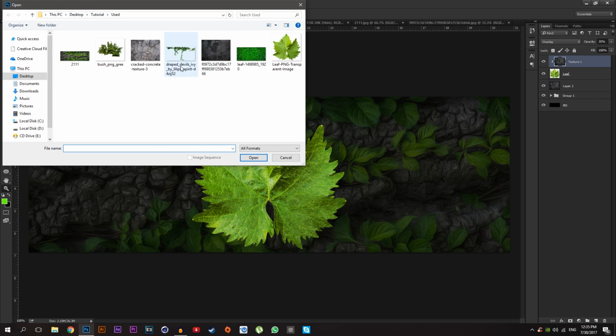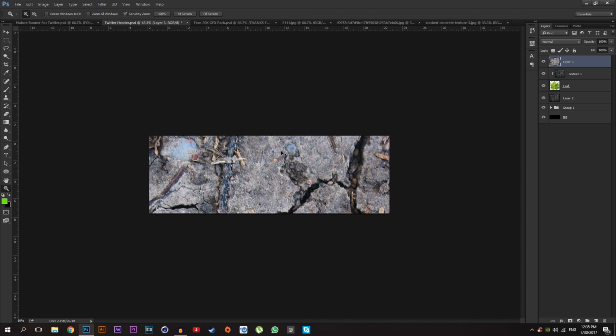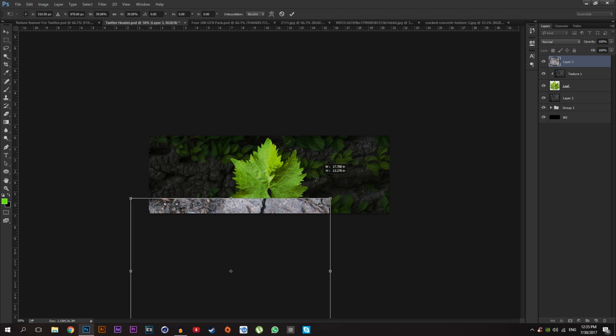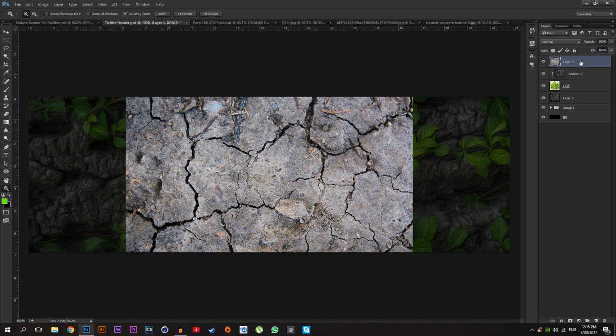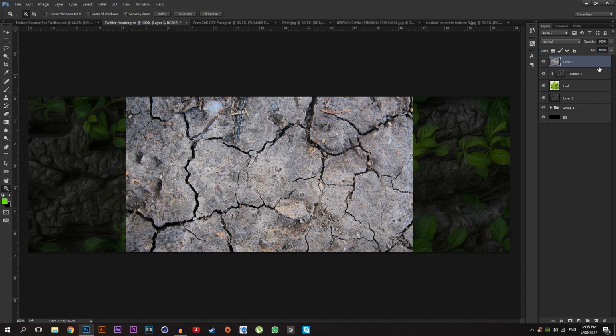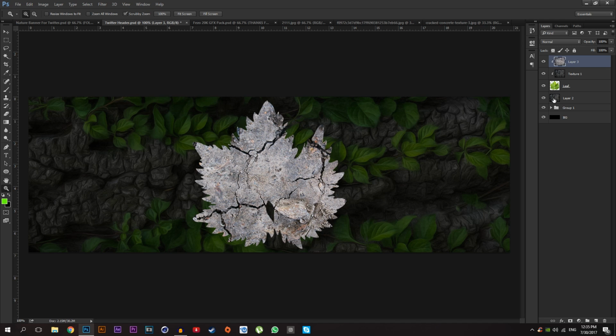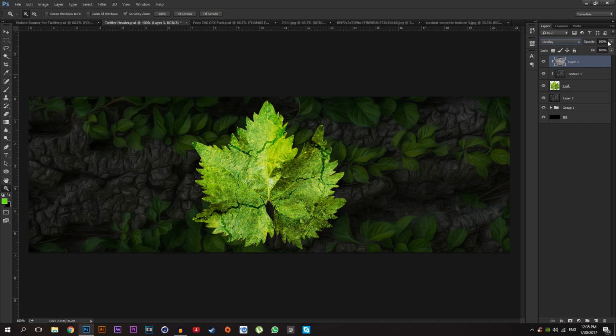Just go to File, Open again, and this texture, just drag it into your Twitter header, press Ctrl T, resize it just like that, and you can also right click on it and create clipping mask, or press and hold Alt key on your keyboard and move the cursor between these layers, and you will see this icon right there. As you can see, just one left click on it, and here we go. Just go to blending option, go to overlay, and this time drop down the opacity to about 50%.